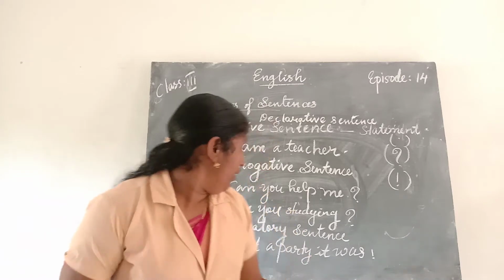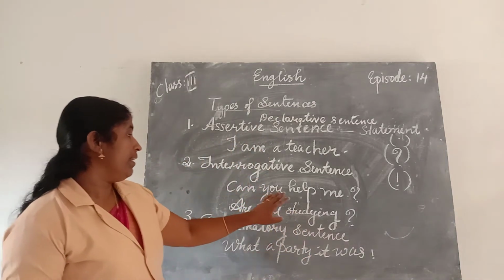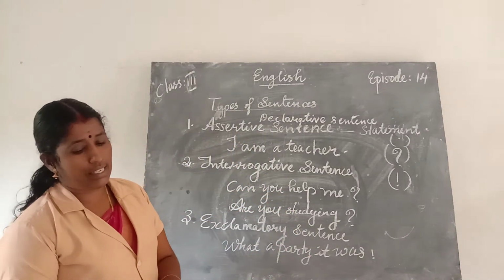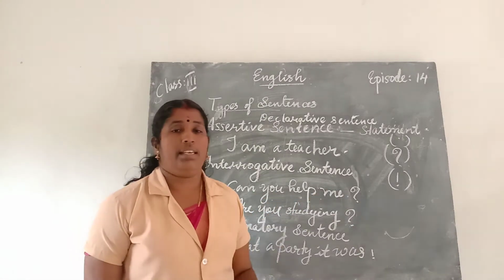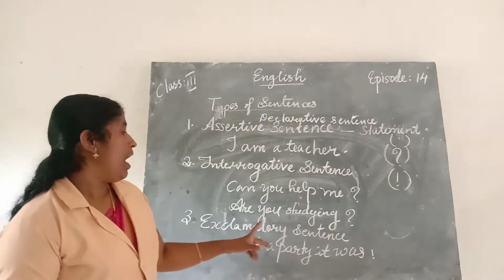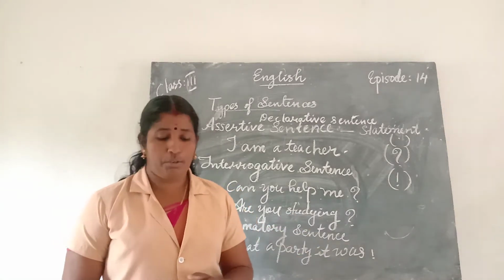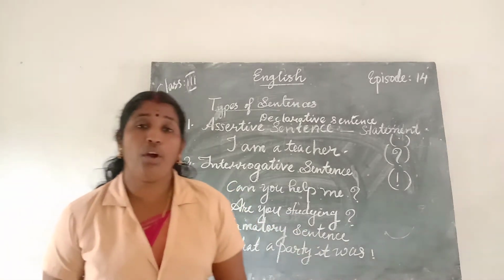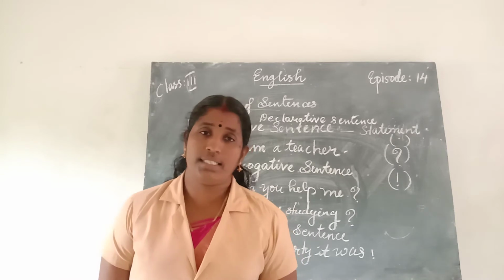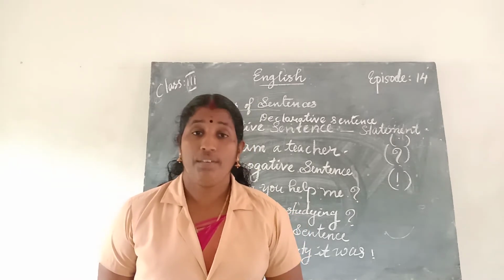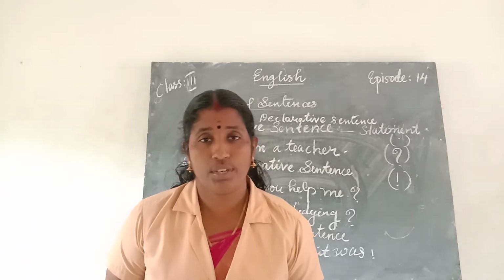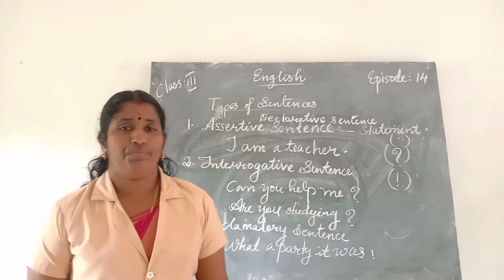For example, where will we go for a picnic? Two examples are in your book and two more examples are here. Can you help me? It is an interrogative sentence. Are you studying? It is an interrogative sentence. Have you done your homework? It is an interrogative sentence. Had your lunch? It is also an interrogative sentence. In which school are you studying? That is also an interrogative sentence.